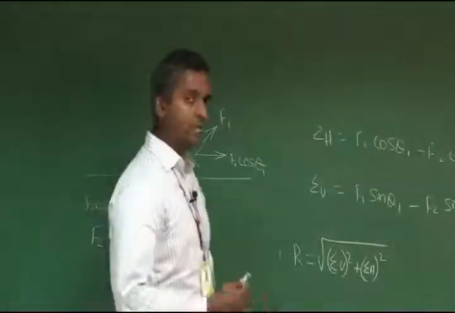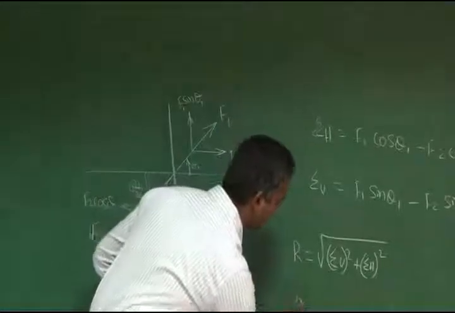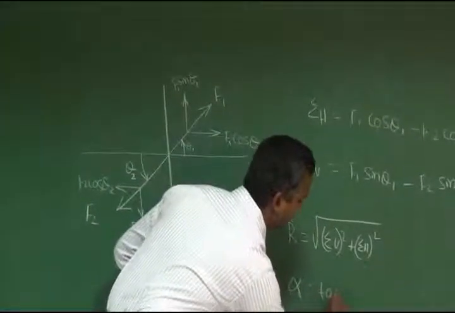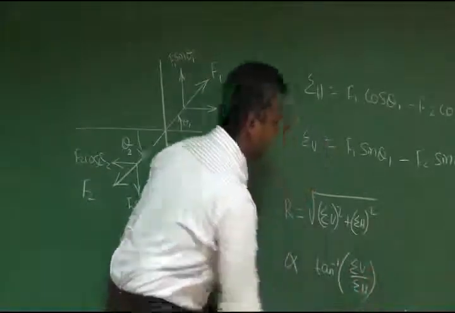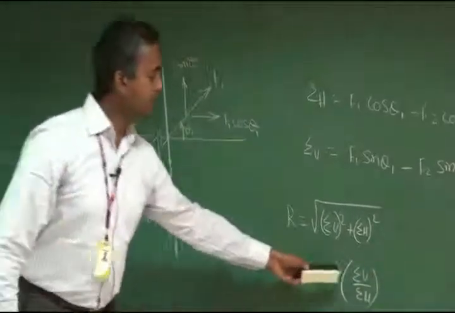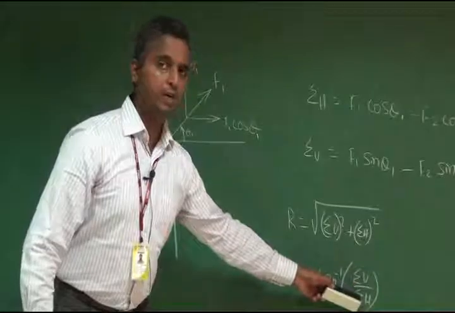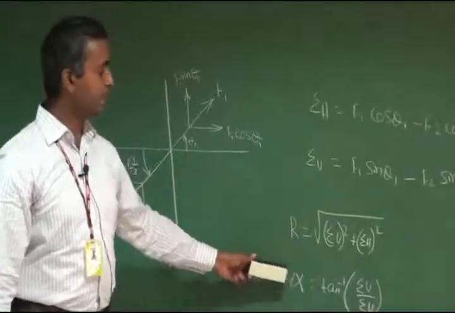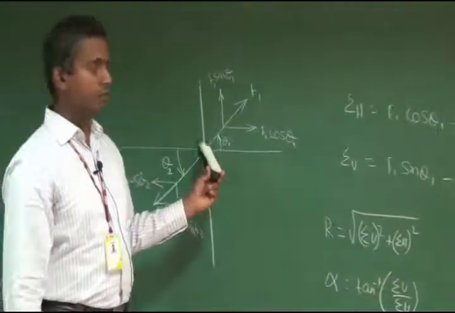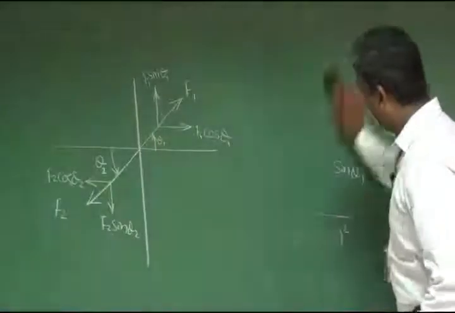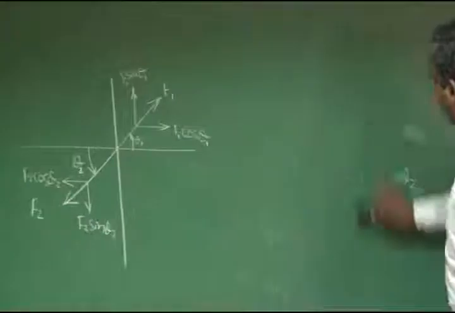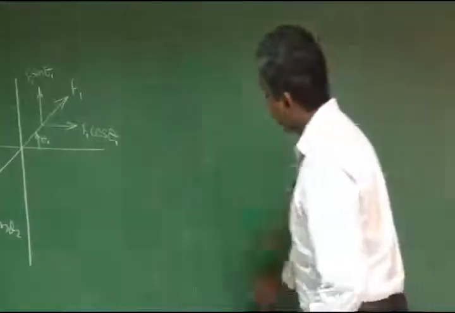And how to determine the direction of the resultant? It has a formula, alpha is equal to tan inverse of sigma V divided by sigma H. This is the direction of the obtained resultant force for the principle of resolution. Then we can go to the next topic regarding our subject, that is moment.